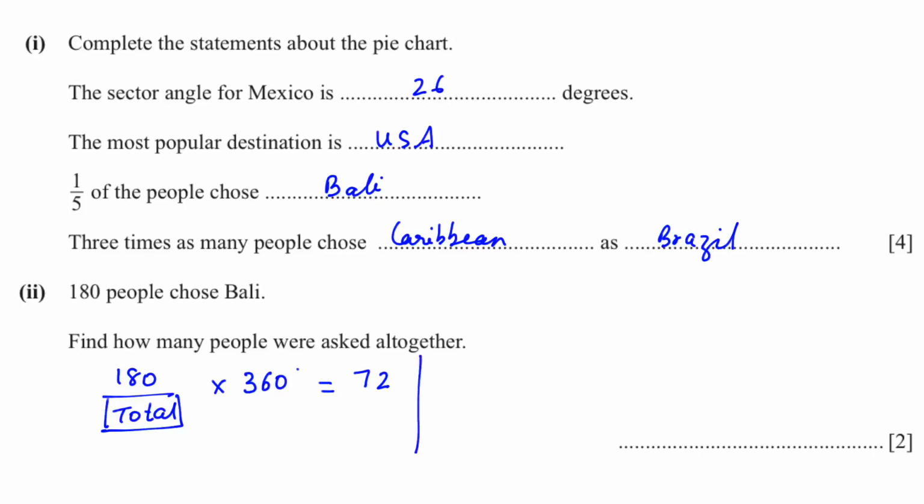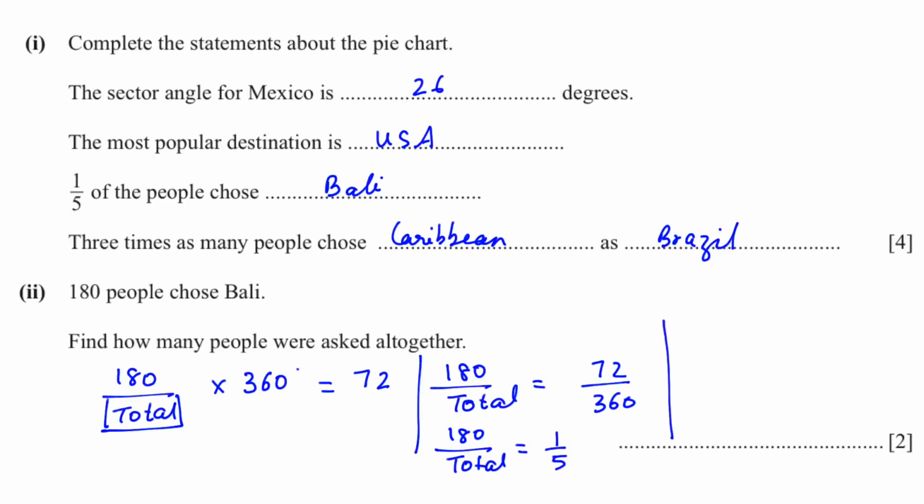We can write 180 over the total is equal to 72 divided by 360. 72 over 360 will give us 1 over 5. Now we'll cross multiply. So 180 multiplied by 5 is our total. And that is 900.